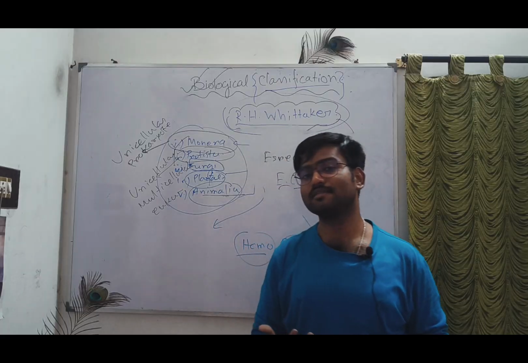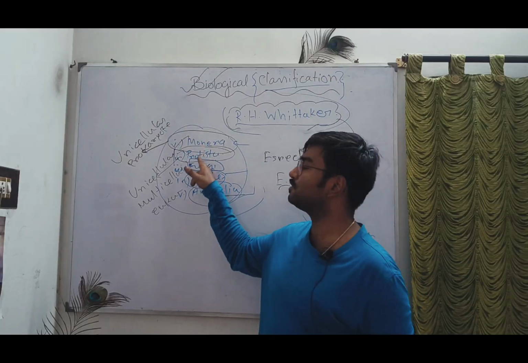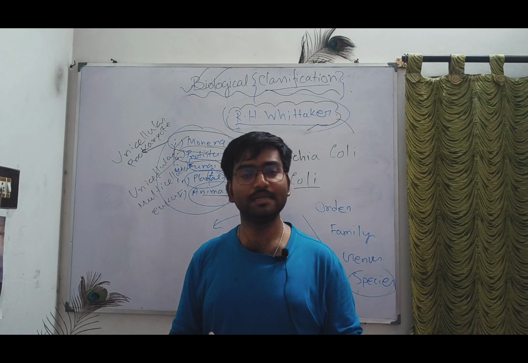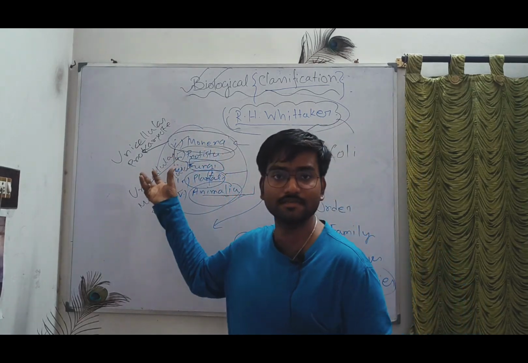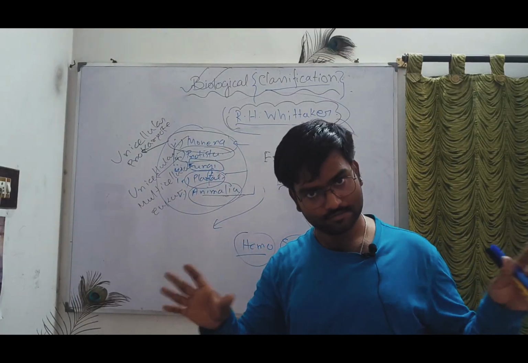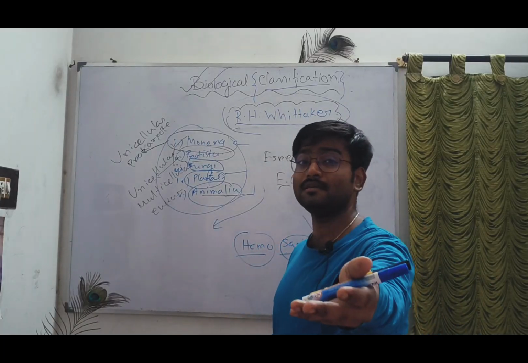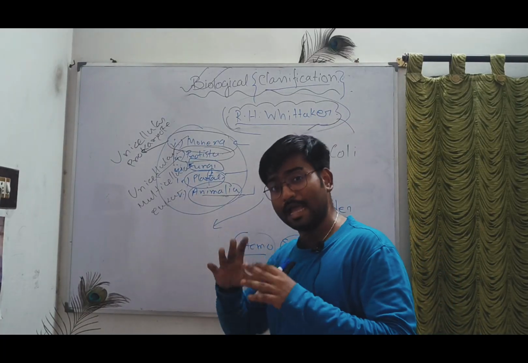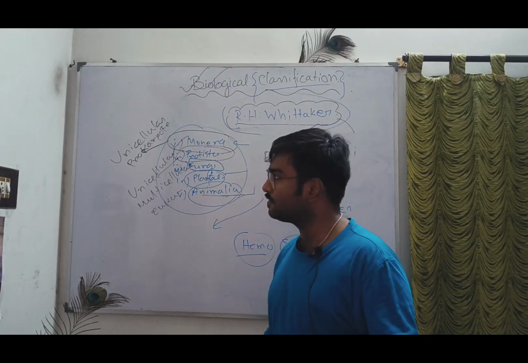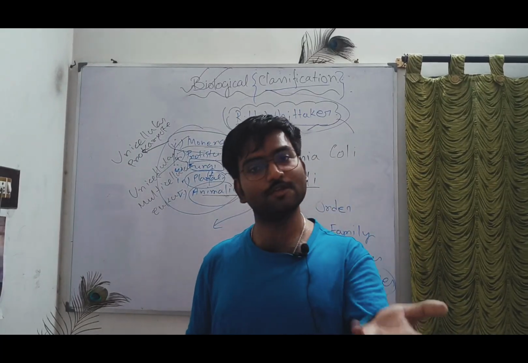But Linnaeus said about plants and animals, and forgot to say about Monera, Protista, fungi, whether they are unicellular or multicellular. Linnaeus was not able to take those things in his classification. But this scientist, R.H. Whittaker, gave the basis of classification, like cell types, division of labor, and mode of nutrition. Having a proper base, he divided life into 5 kingdoms: Monera, Protista, fungi, and so on. Fungi can be unicellular and also multicellular.